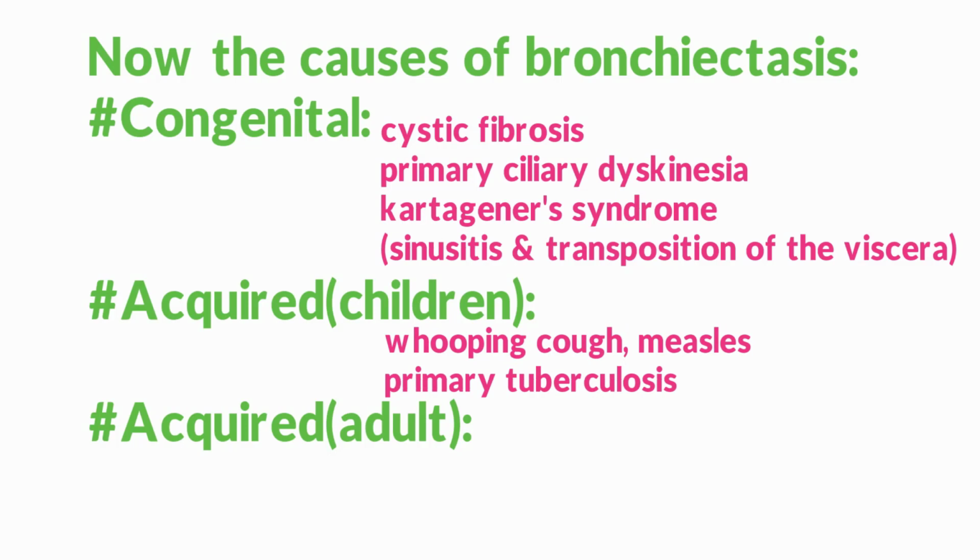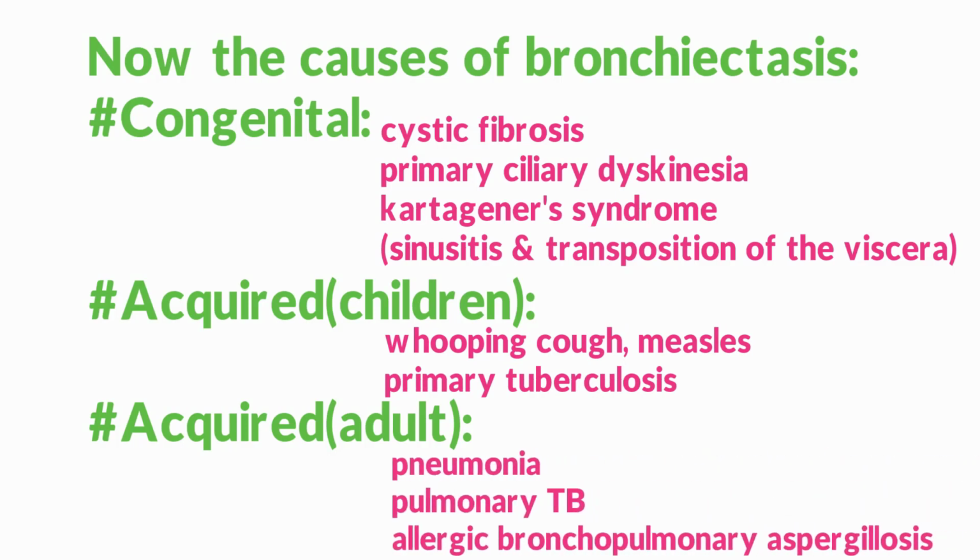Acquired causes of bronchiectasis occurring in children: whooping cough, measles, and primary tuberculosis. Acquired causes of bronchiectasis in adults: pneumonia, pulmonary TB, and allergic bronchopulmonary aspergillosis.